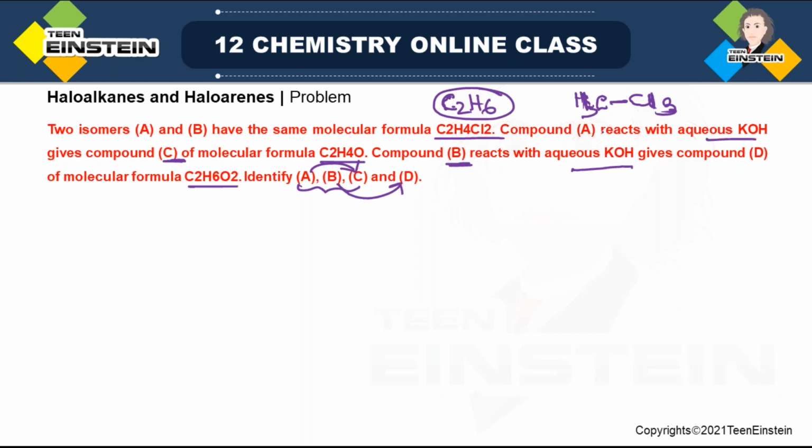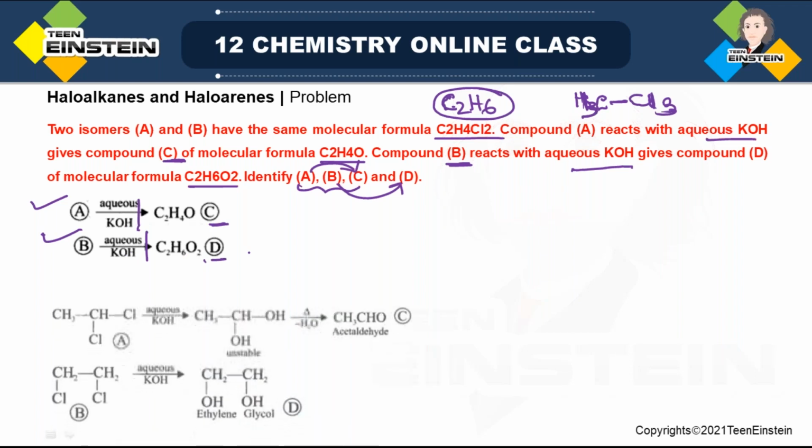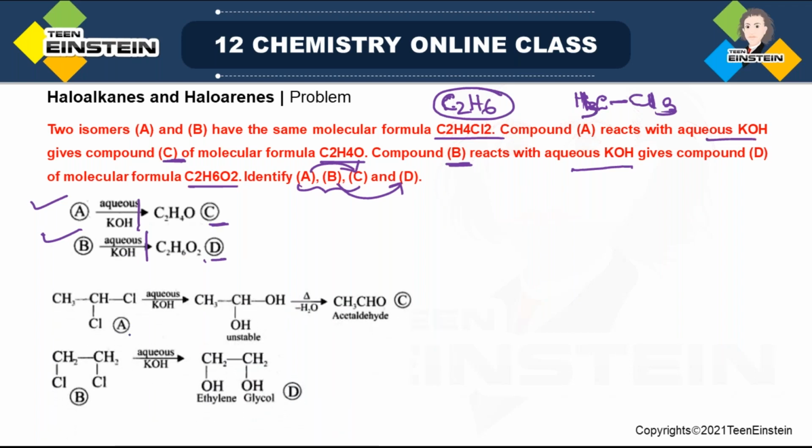Now here, if we remove 2 hydrogen and put 2 chlorine, 2 different possibilities are there. You can put both the chlorine on the same carbon, or you can put chlorine on individual carbons. Based on that, you will get 2 structures, A or B. This information is already given in the question. Both are treated with the same reagent, but C you get from the first, D from the second. Depending on whether both chlorine are attached to the same carbon or not, the product is different.